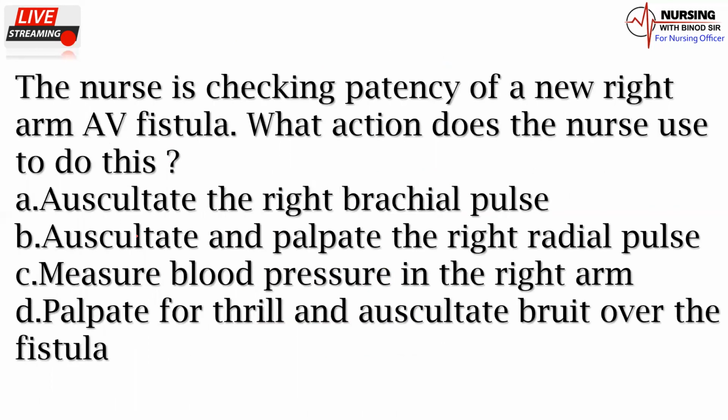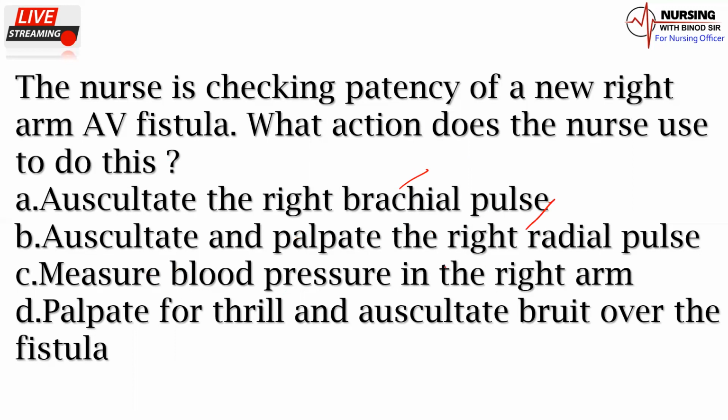The nurse is checking patency of a new right arm arteriovenous fistula. What action does the nurse use to do this? A option, auscultate the right brachial pulse. B option, auscultate and palpate the right radial pulse.